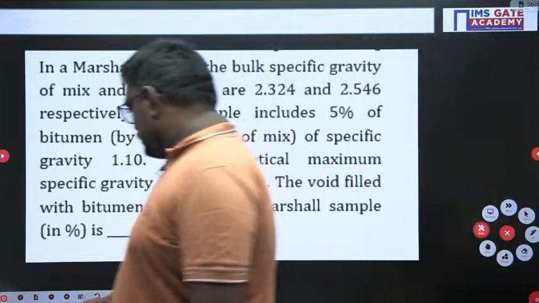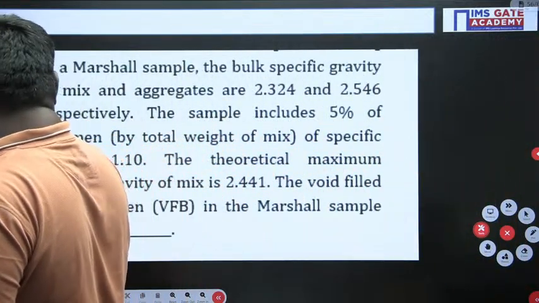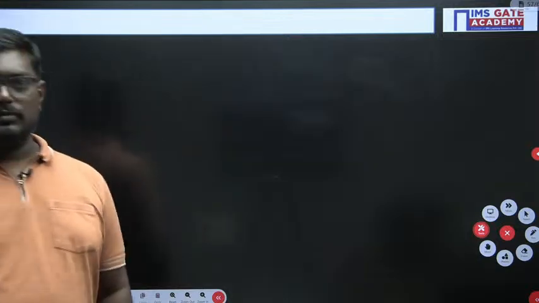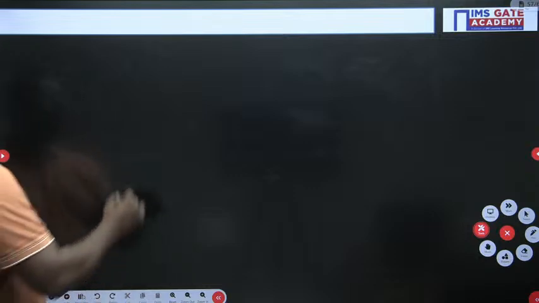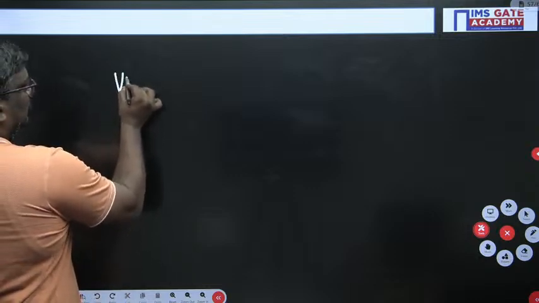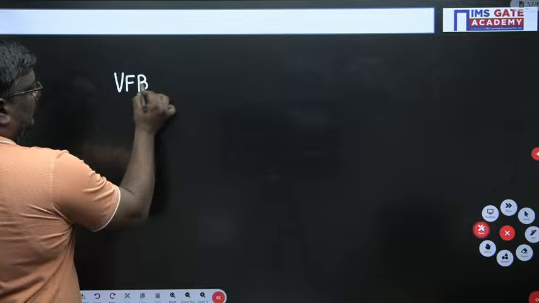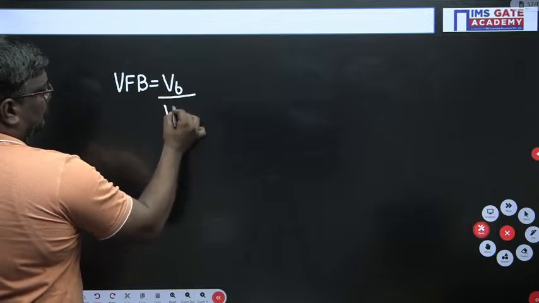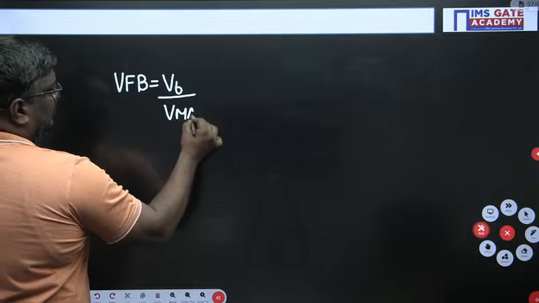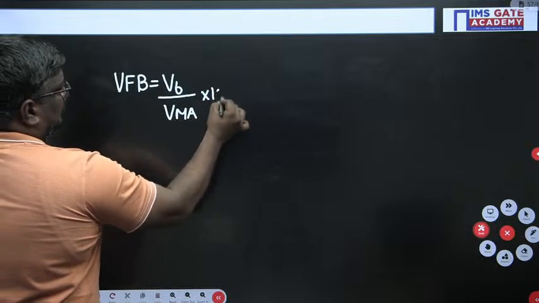Here it is simple. They have asked voids filled with bitumen. Voids filled with bitumen is given by the formula VB upon voids in mineral aggregate into 100.